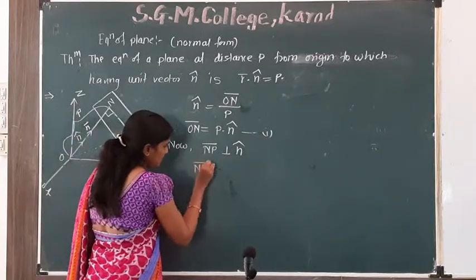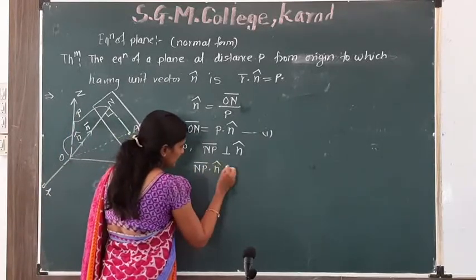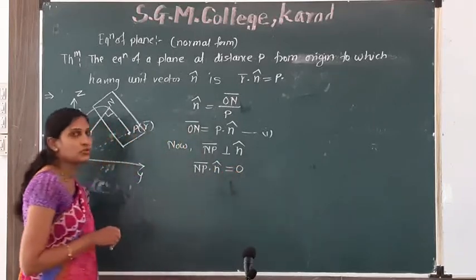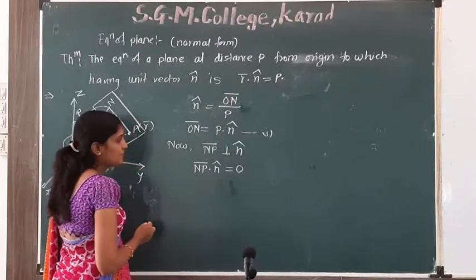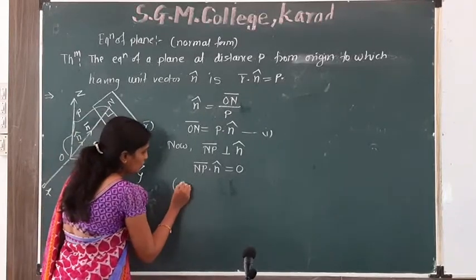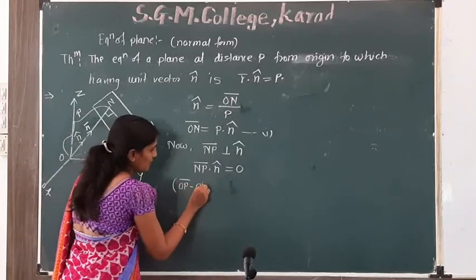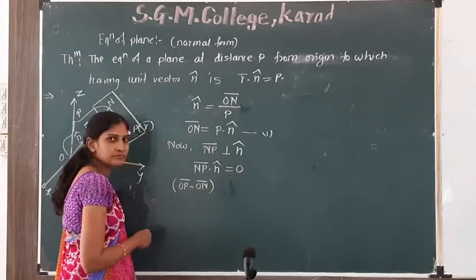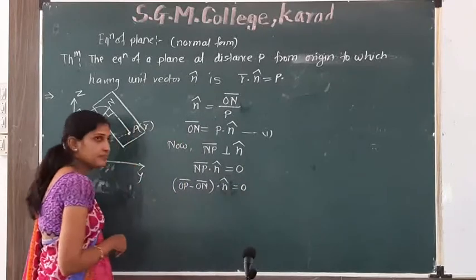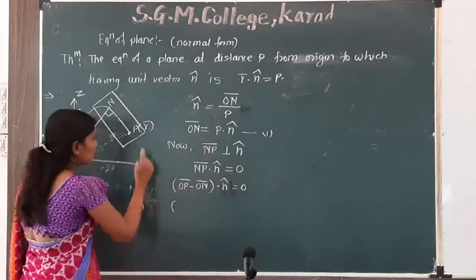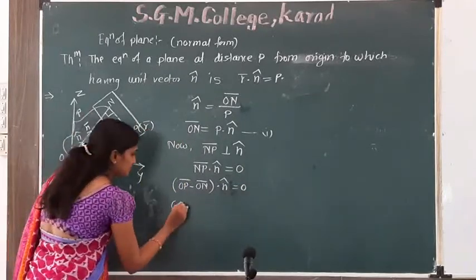So, NP bar dot n cap is equal to 0. Now, NP bar means OP bar minus ON bar, dot n cap is equal to 0. OP bar means r bar.